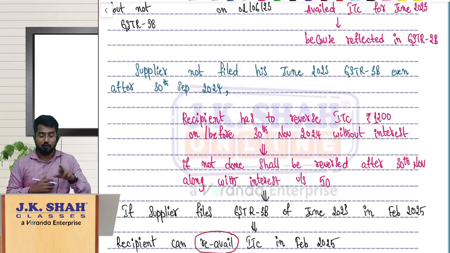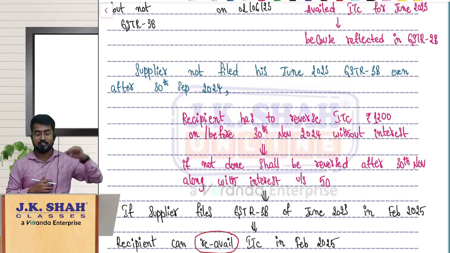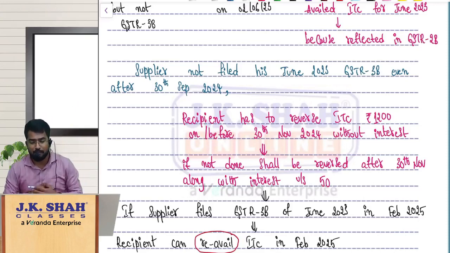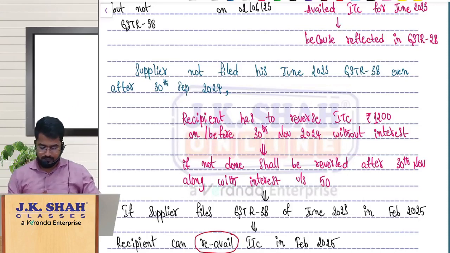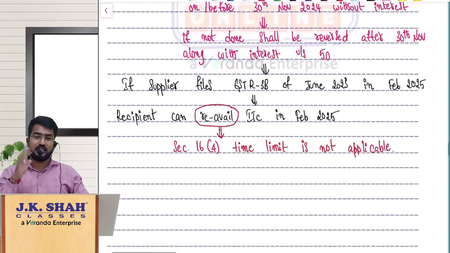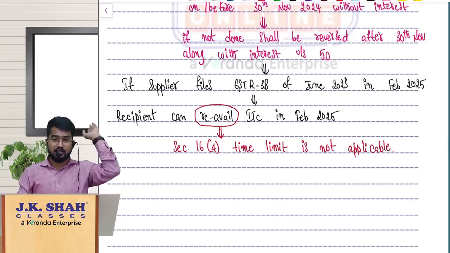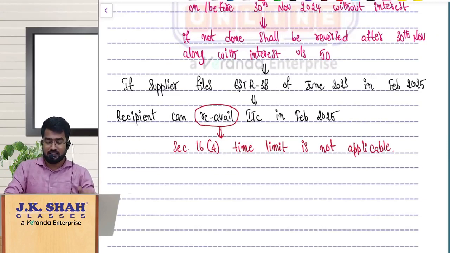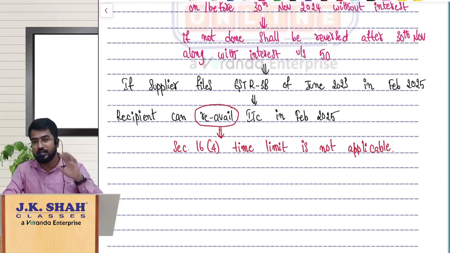Okay, sir, what if my supplier has filed his GSTR 3B later on? Let us assume in Feb 2025 he is filing June month GSTR 3B, June 2023 GSTR 3B is filing in Feb month 2025. Then see, such an honest, disciplined fellow. Can we re-avail ITC now? Yes, you can re-avail ITC.